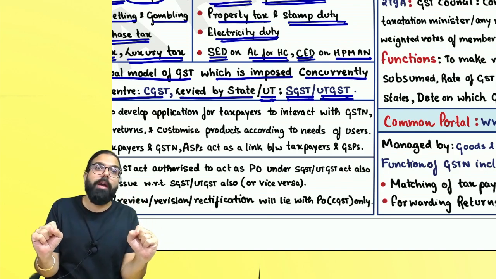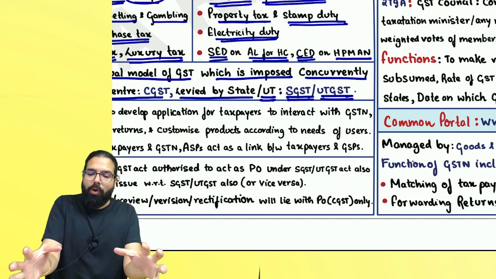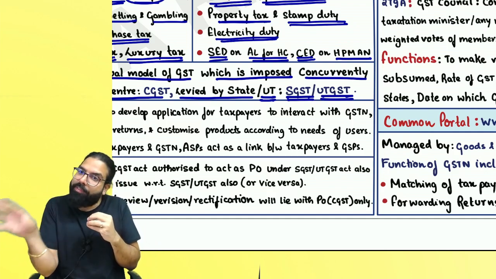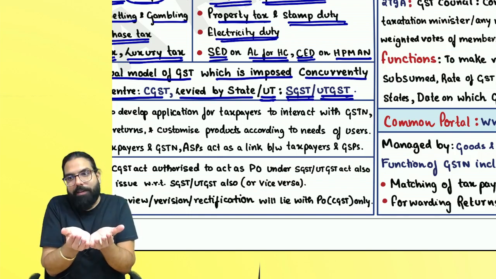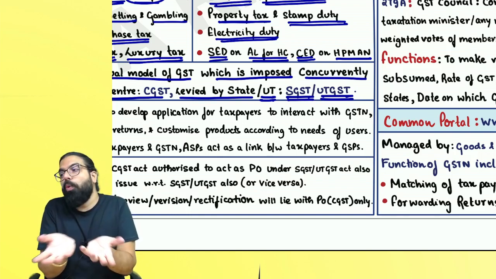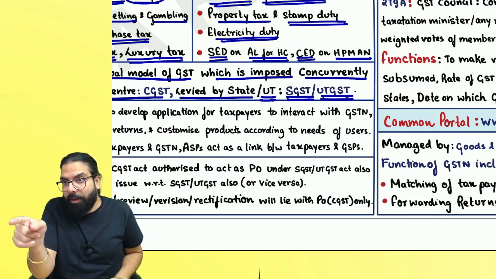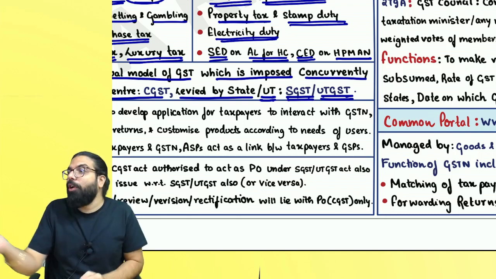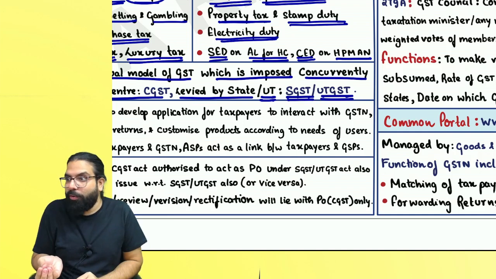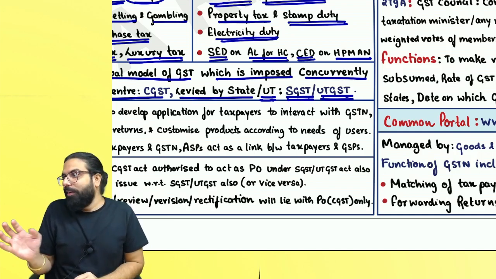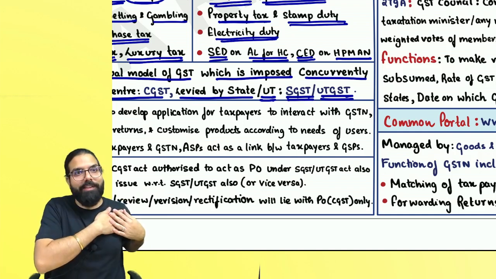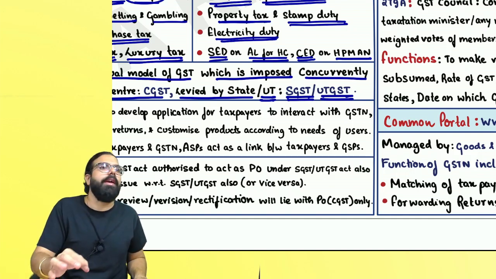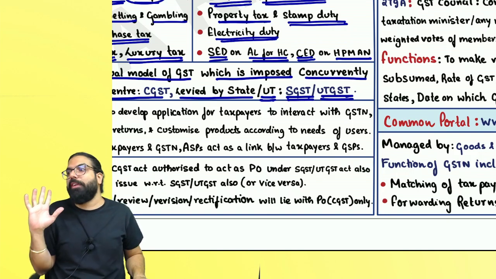If the national model would have been adopted, all the money would have gone to the central government. The central government will distribute to the states. Now the state will have to beg. Yes or no? Who wants to beg? Do you want your stipend to first go to Papa and then you ask Papa to give it, or your money should come directly to you so that you can go out comfortably? Correct? Put your hand on your heart and say, yes sir, money should come to me directly. Correct or not? In the same way, the states did not agree to the national model.